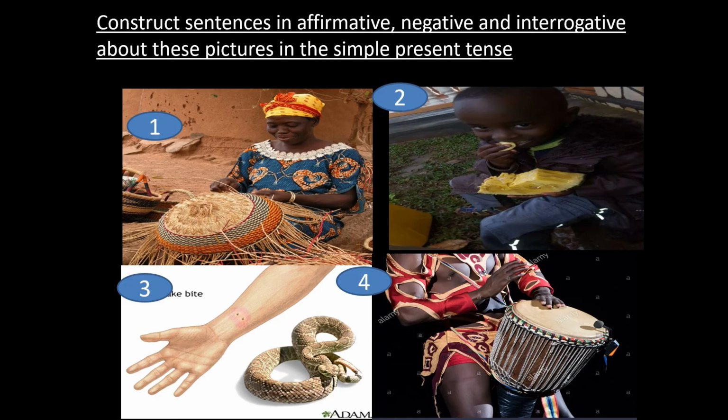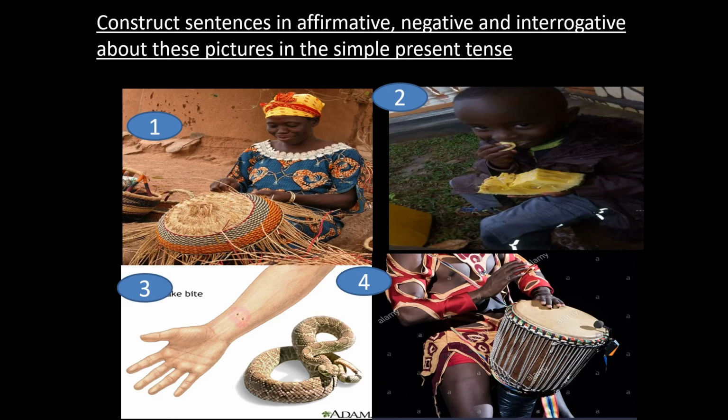Does the man beat the drum? That is in interrogative. Then negative, the man does not beat the drum. That is in negative. Then when we go for affirmative, the man beats the drum.